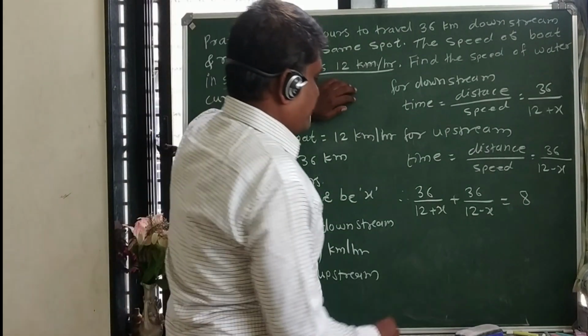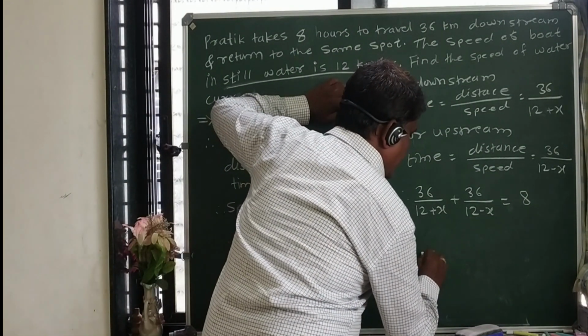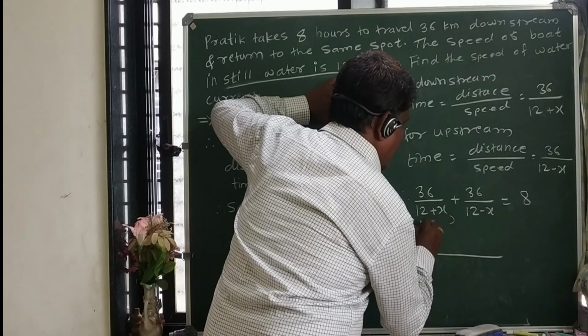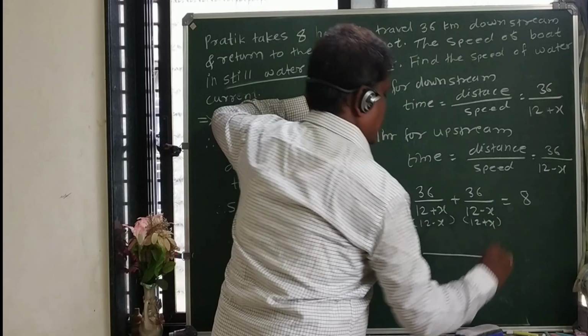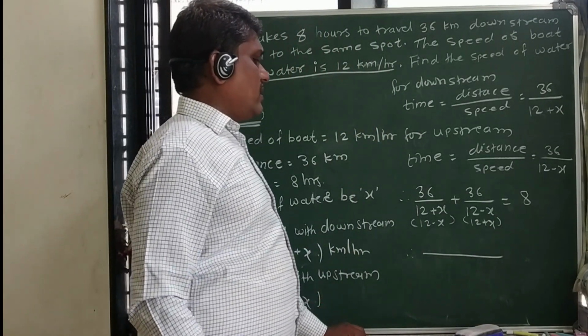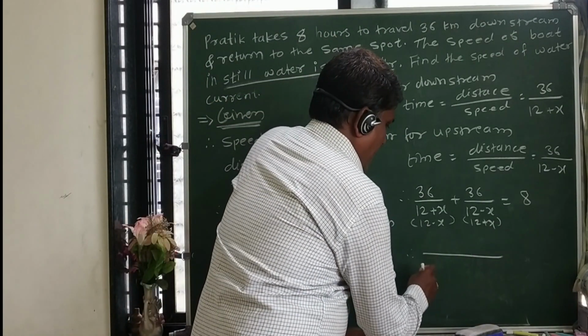So we are going to make the denominator the same. How can we make the denominator the same? Let us see, multiplying this by 12 minus x and this denominator by 12 plus x. So what do we get on multiplying this? Let us see.